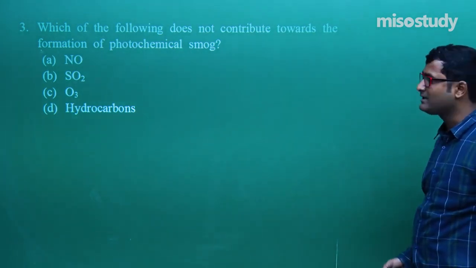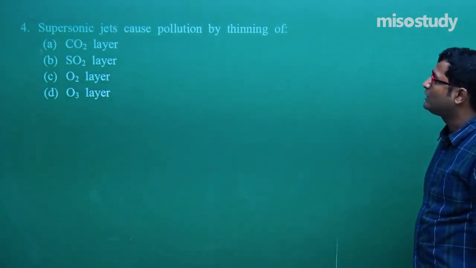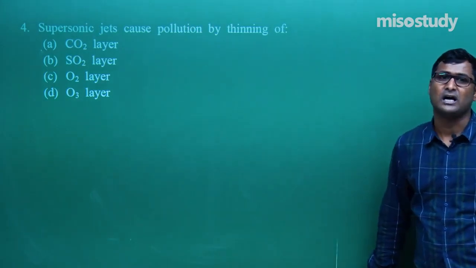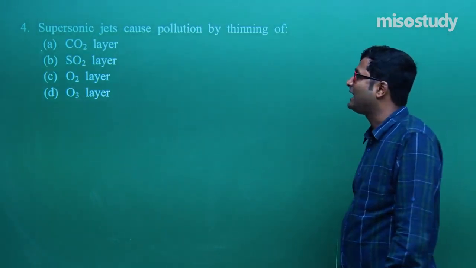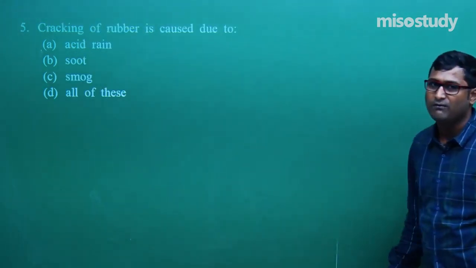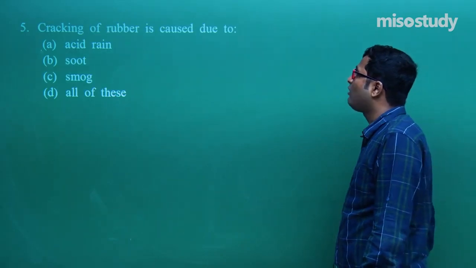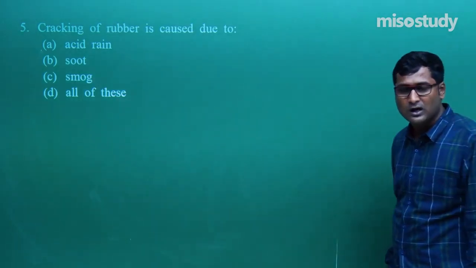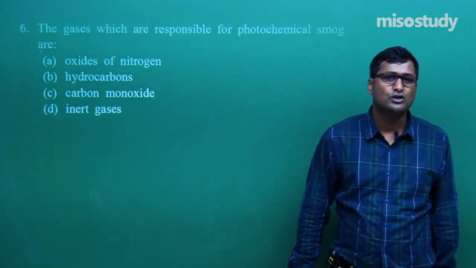Last question, memorize. Now, supersonic jets cause pollution by thinning of the O3 layer? No sir, D is the correct option. So for this, ozone layer, O3 layer. Now let's move to question number 5. As I told you, cracking of rubber is caused due to acid rain, smog. Smog comes from smoke plus fog. Now let's move to question number 6.